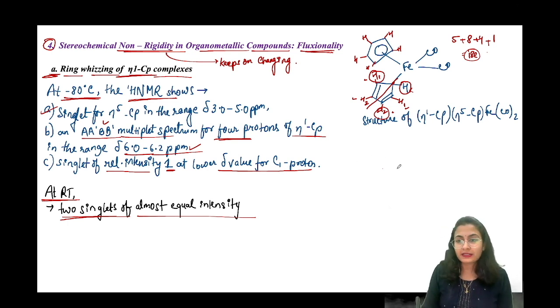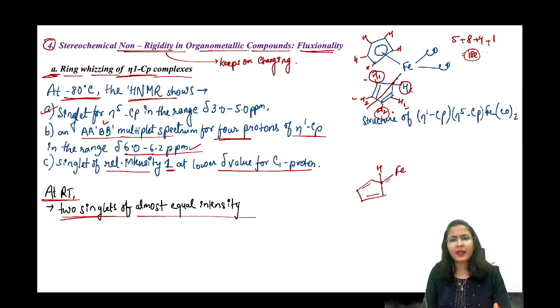Ring whizzing means that once at one point, this iron is connected from this particular carbon. इस कार्बन से ये आयरन कनेक्टेड है. Let's say I am marking this carbon as a star. मैंने इसको स्टार मार्क कर दिया. What is happening at room temperature?